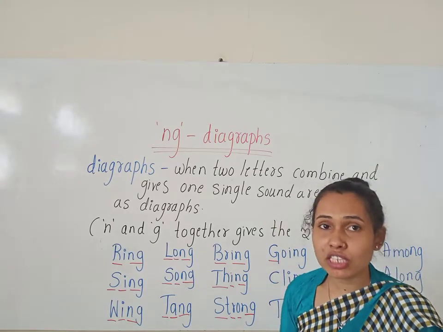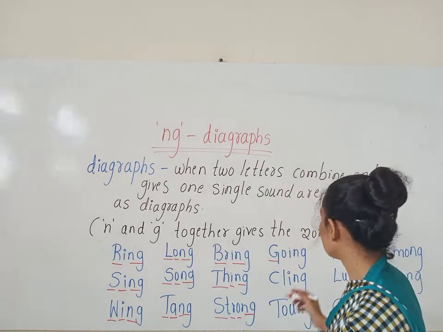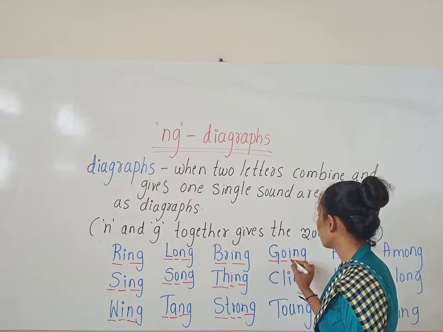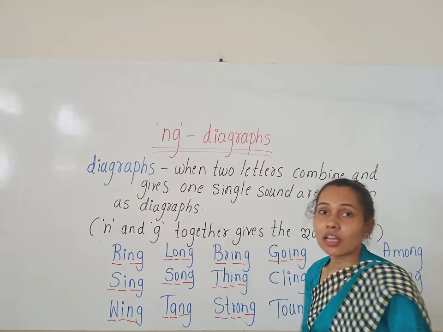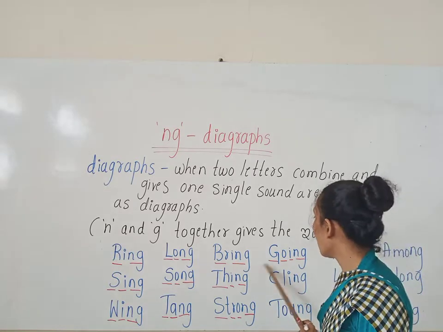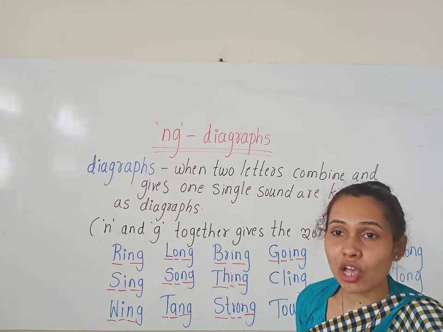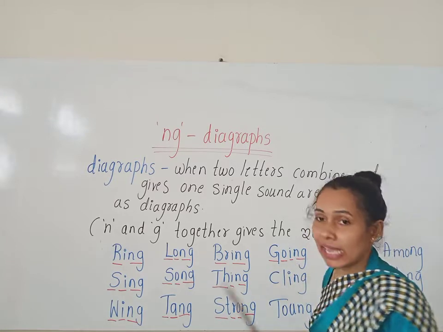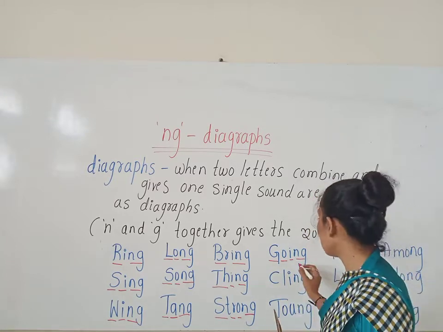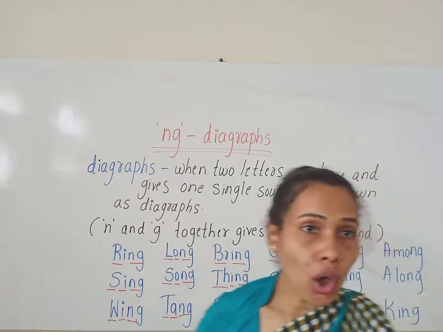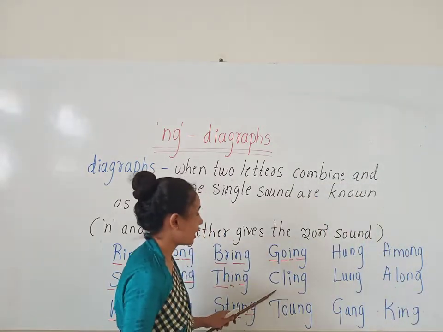What is the phonic sound of G? G. G, o, i, ng. Going. Here I gives the short vowel I sound, E. G, o, i, ng. Going. How do we read it? Going. Okay, now look at the next word.